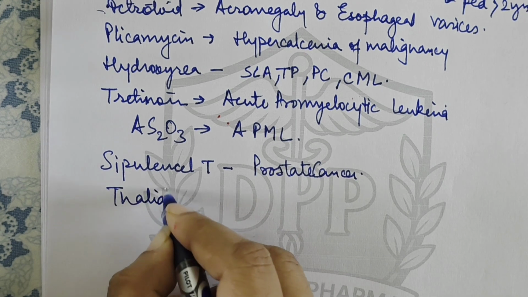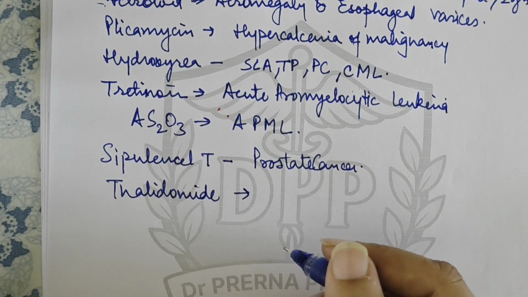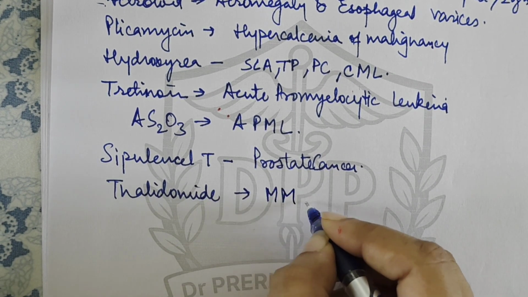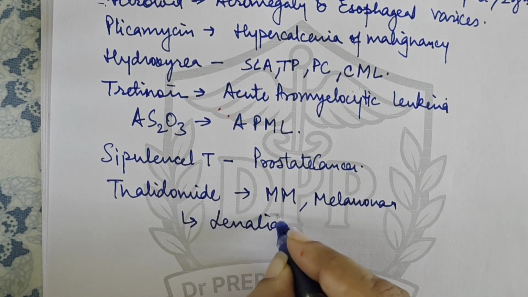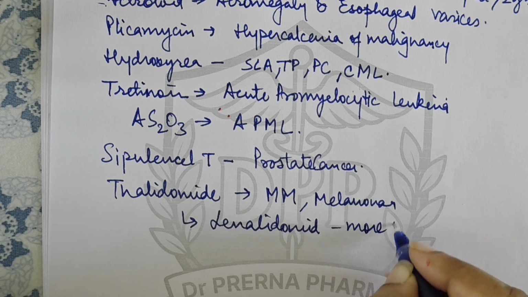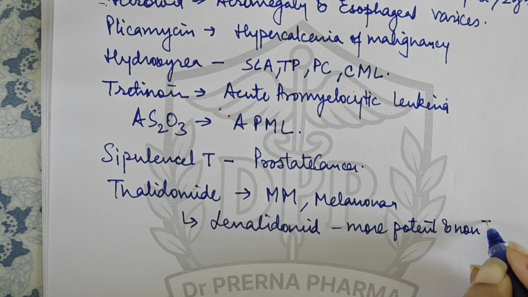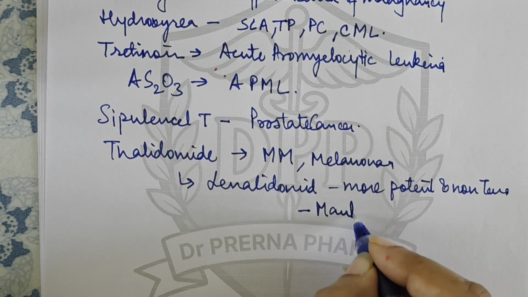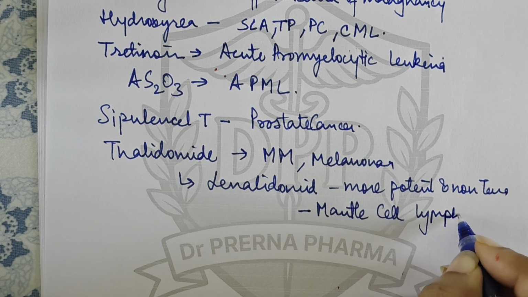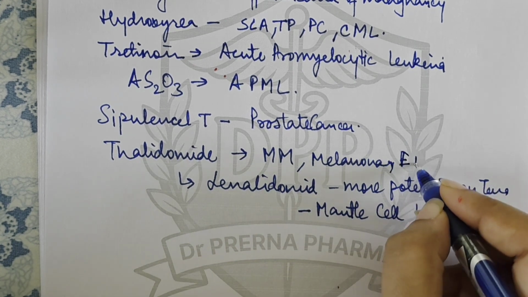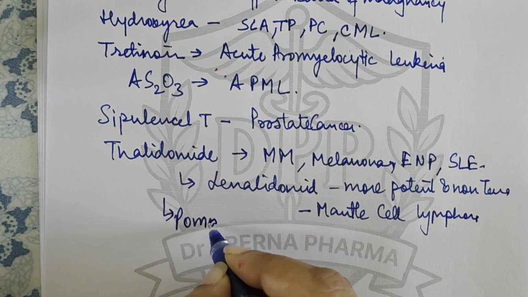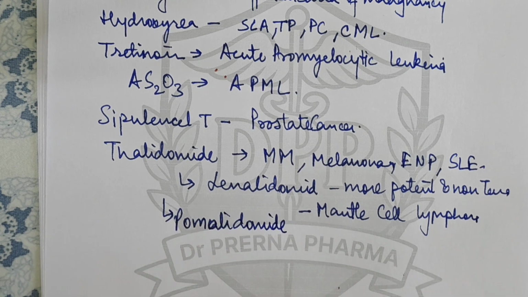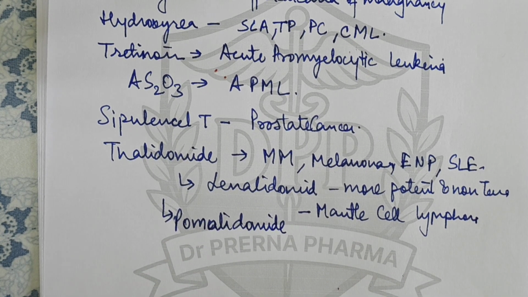A very important drug, thalidomide. Many times asked also because it was banned for creating phocomelia. Now this is used in multiple myeloma and melanoma. It has another congener, that is lenalidomide. This is more potent and non-teratogenic, and this is used in mantle cell lymphoma. Apart from this, it is also used in erythema nodosum leprosum and in skin manifestations of SLE. So questions come on thalidomide. A new drug has also come in this, that is pomalidomide. So thalidomide is a very important question, and you should always remember this drug.